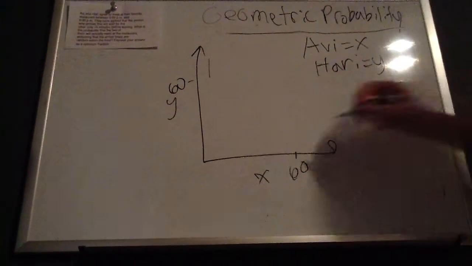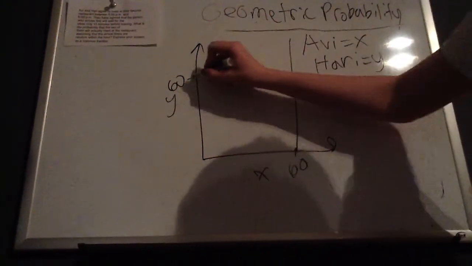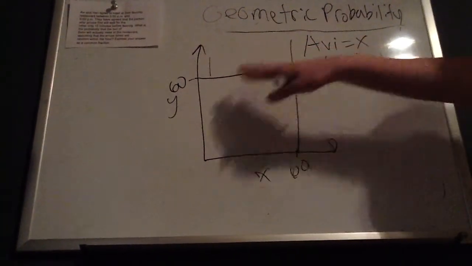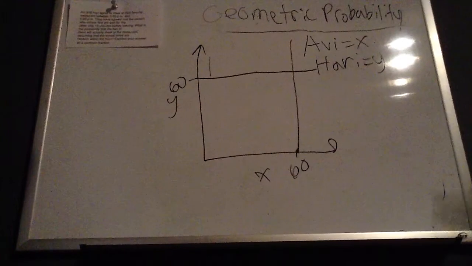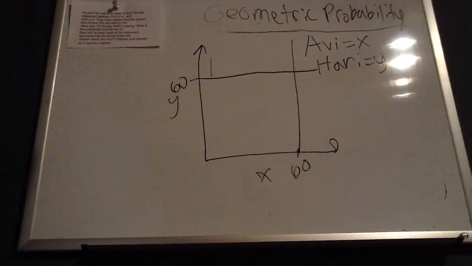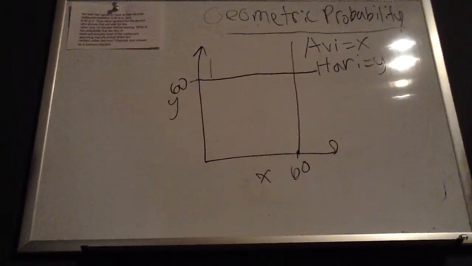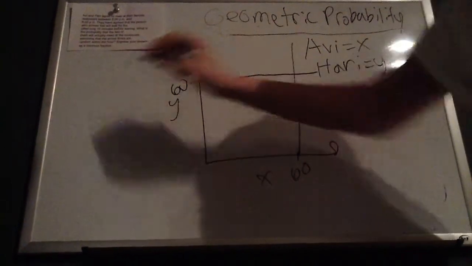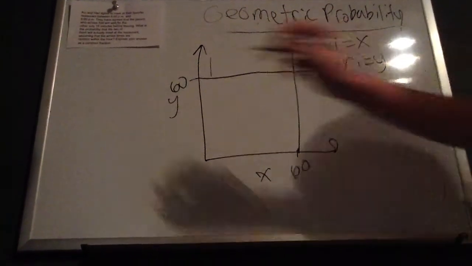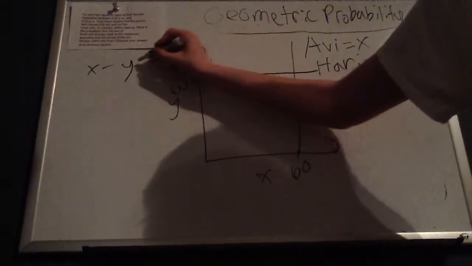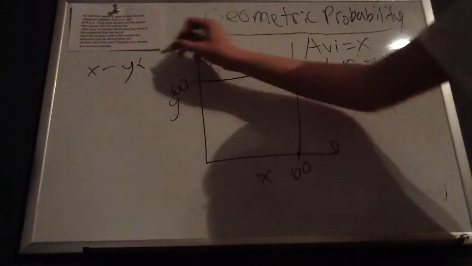Okay, I'll draw these equations right here because these are going to be our bounds. So we know the solution is going to be somewhere in this area. But we have one more constraint, and that is they'll have to meet within 15 minutes of each other. They'll have to overlap at some point. And so the difference between the times, or let's see, there's a better way to say this. Avi's time minus Harry's time must be less than 15.